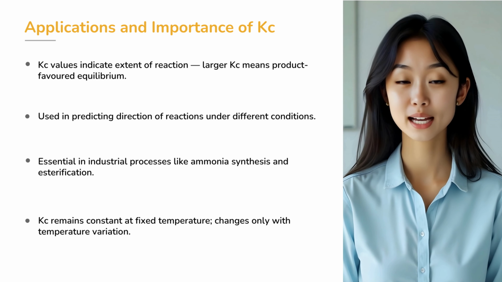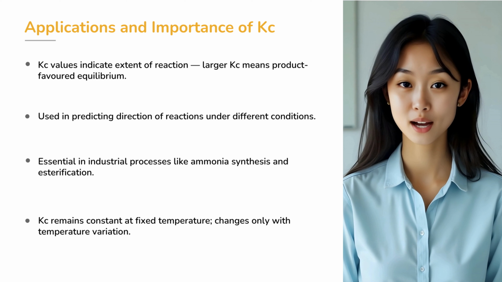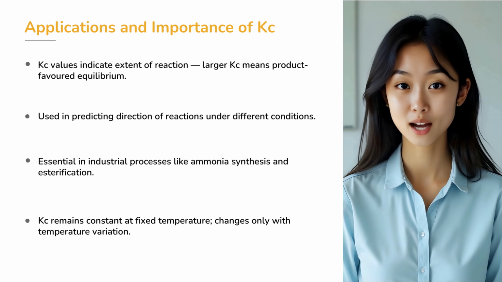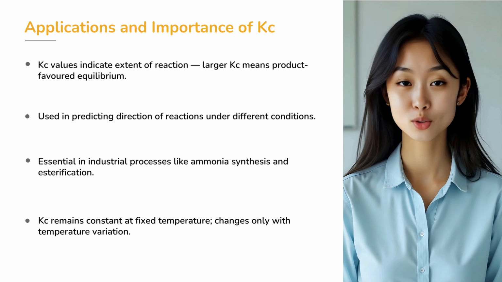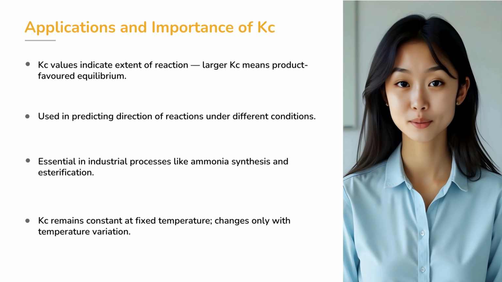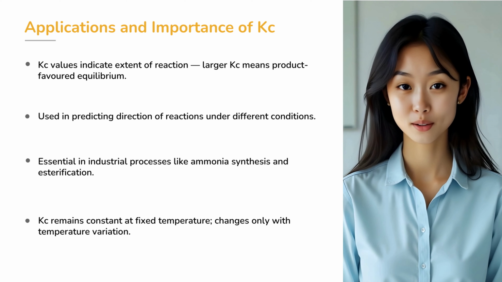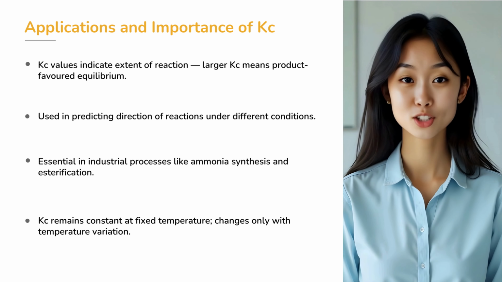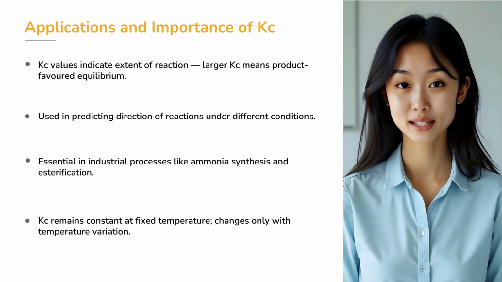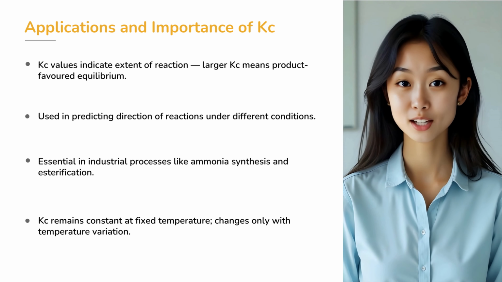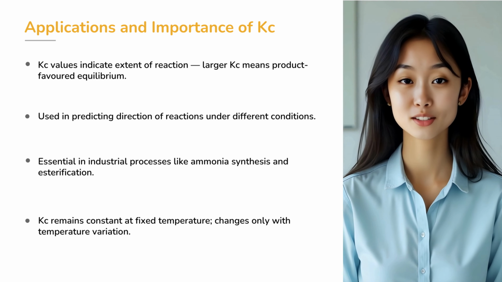Industrial processes like the Haber synthesis of ammonia and the manufacture of esters rely on manipulating conditions to achieve the best Kc values. Remember, Kc depends only on temperature, not on concentrations or pressures directly. It acts like a thermometer of reaction extent, guiding us to predict and control chemical processes.